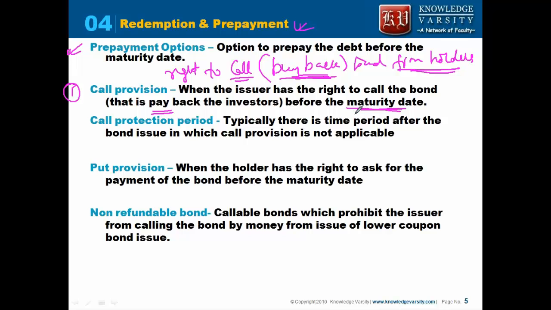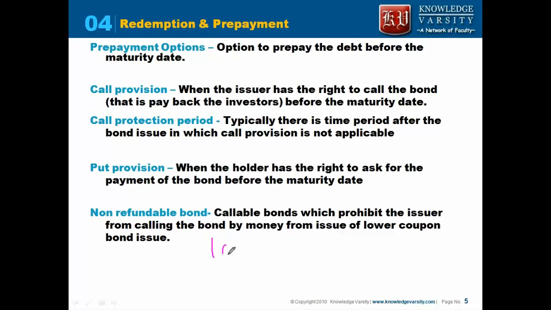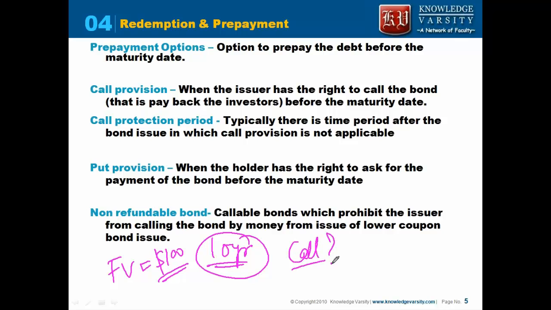Now why would somebody buy back the bond? Let's say you have a bond which you have issued which has 10 years of maturity. Let's say you have a bond issued at a face value of $100. Okay, it has a maturity of 10 years. Okay, why will you call the bond? Let's say the coupon that you are paying is 10% for it.